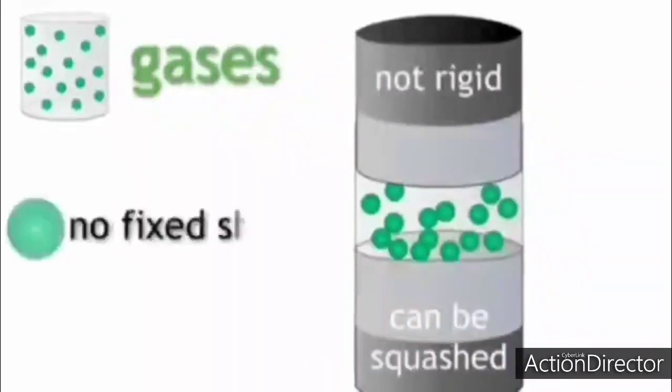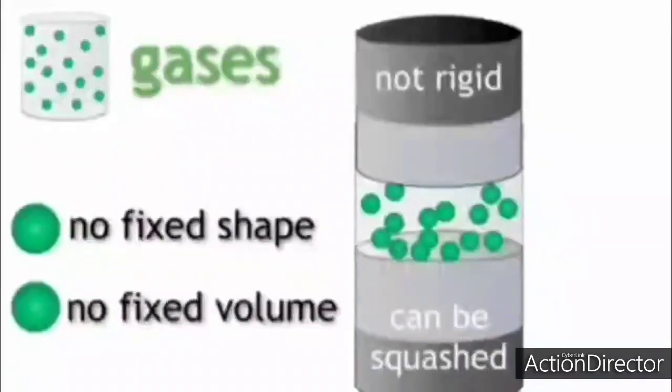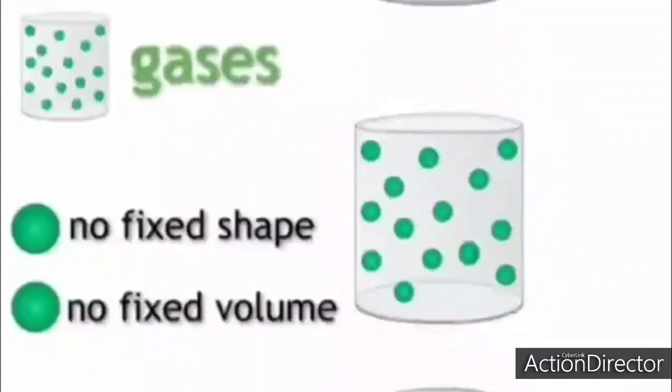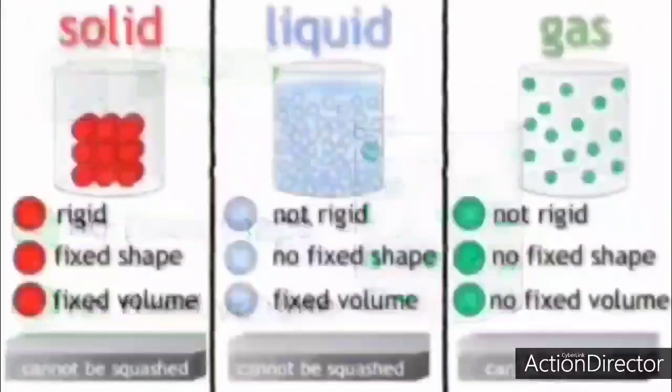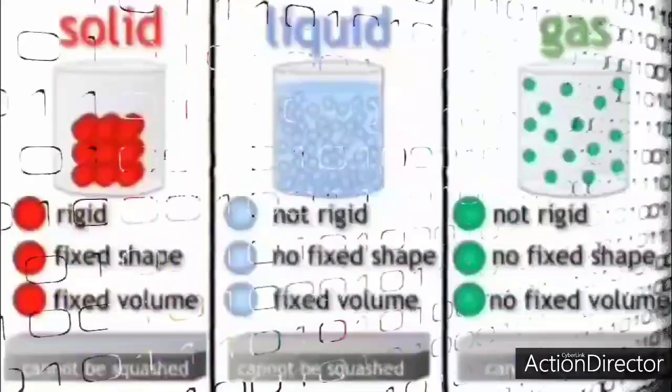They are not rigid and can be compressed. They don't have a fixed shape and they don't have a fixed volume. So based on compression and expansion, they can be compressed and expanded. So solids are rigid, liquids are not rigid, gases are not rigid.